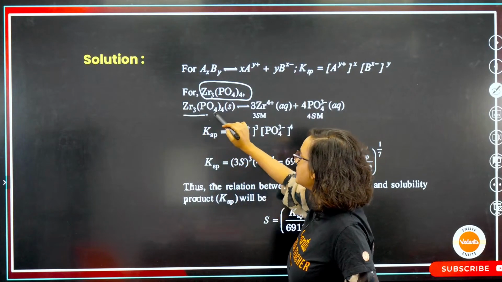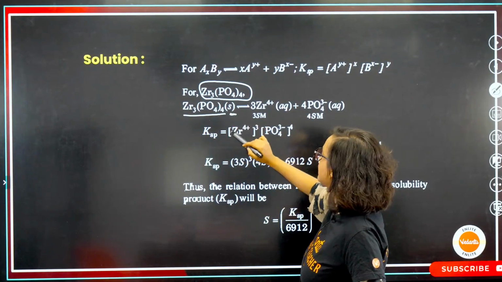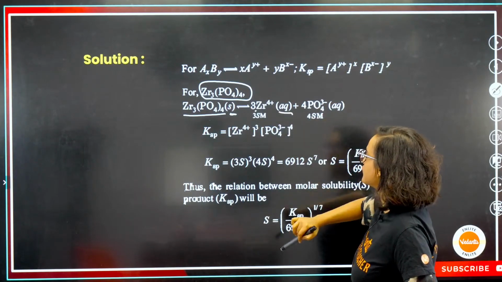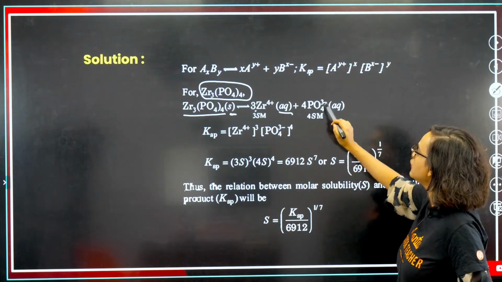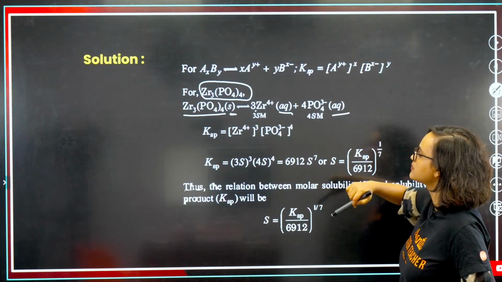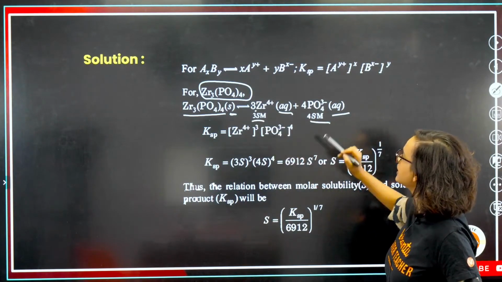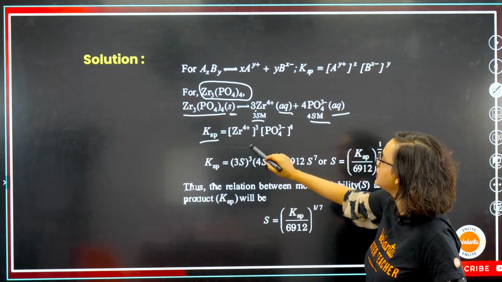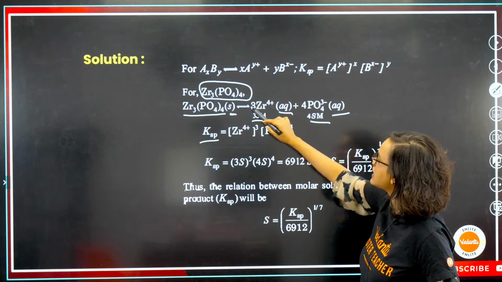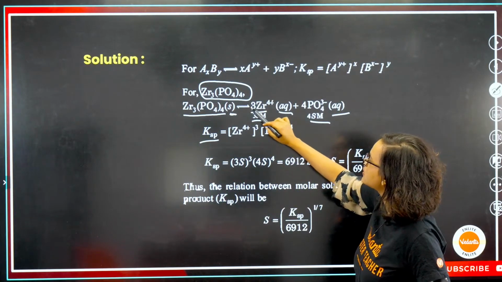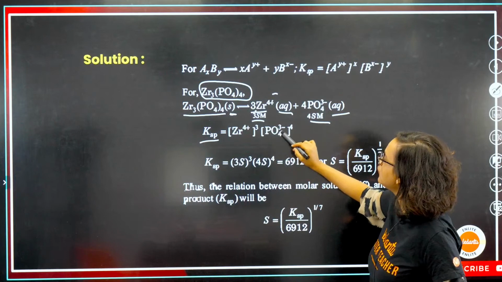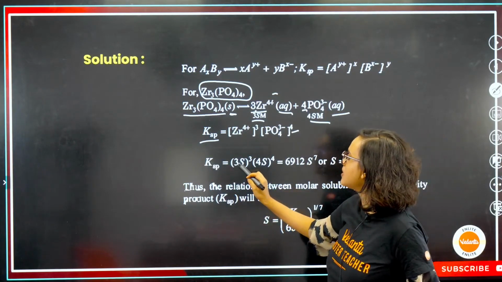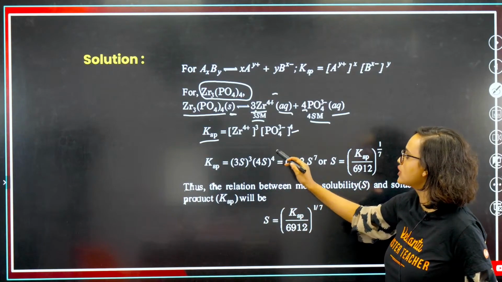So for Zr3(PO4)4 in solid form, I will get 3Zr4+ aqueous and 4PO4 3- aqueous. So here it is 3S, here it is 4S. That means my Ksp value will be [Zr4+] to the power 3, and [PO4 3-] to the power 4. So my Ksp becomes (3S) to the power 3 and (4S) to the power 4.